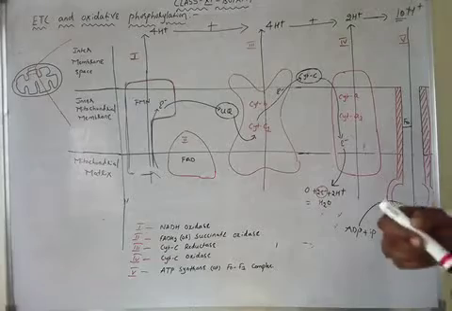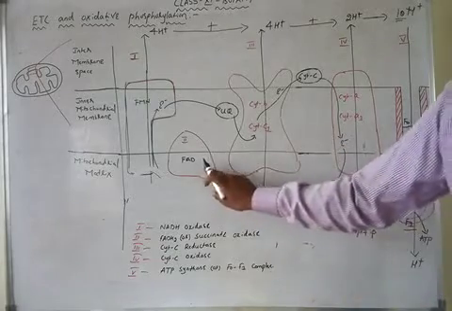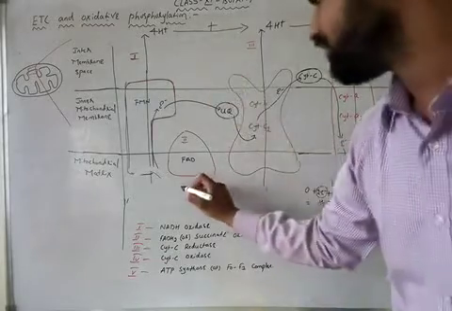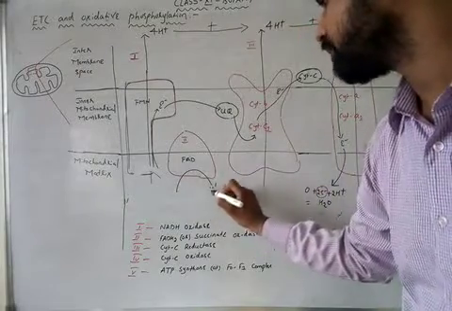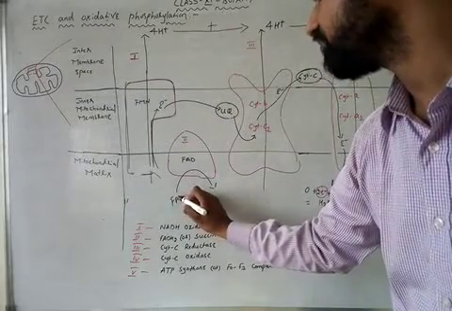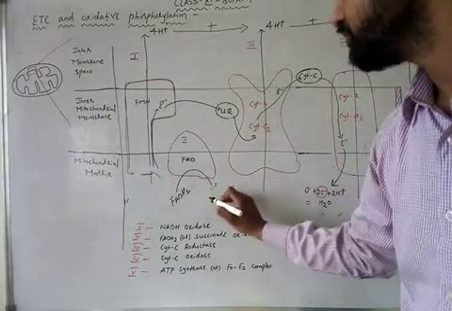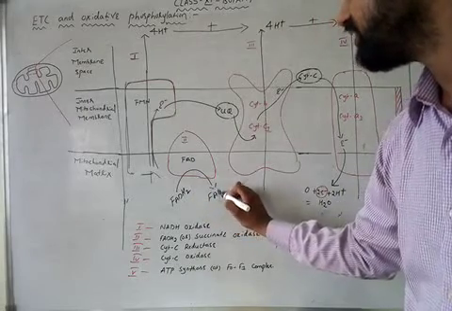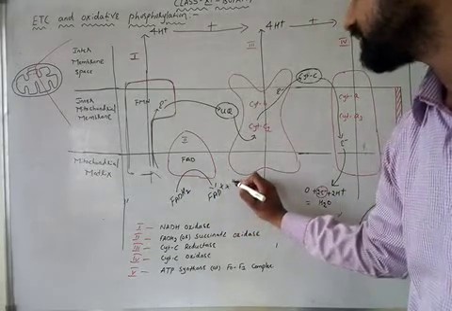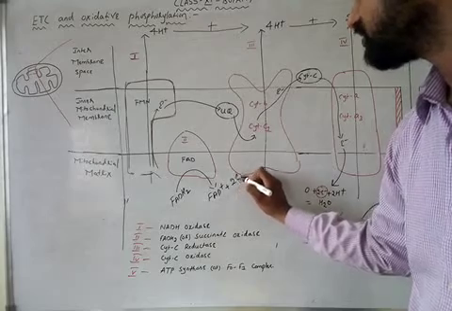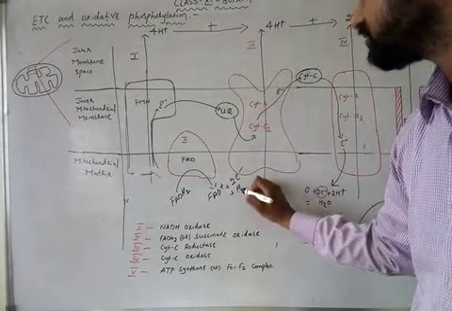Now, FADH2 is oxidized in complex 2. FADH2 undergoes oxidation in complex 2, not in complex 1. FADH2 gives FAD plus electrons plus protons.